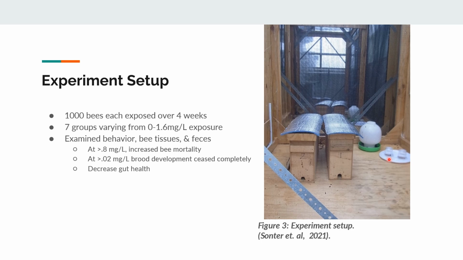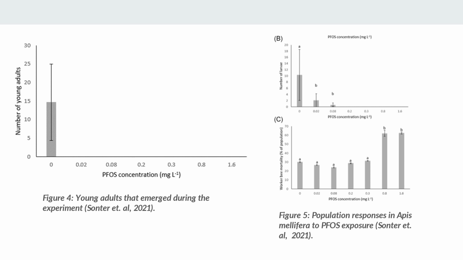And what they found was that with increasing PFAS exposure, the bees showed increased mortality, decreased brood development completely, and showed a decrease in gut health. So let's look at some data to really visualize what this study found.